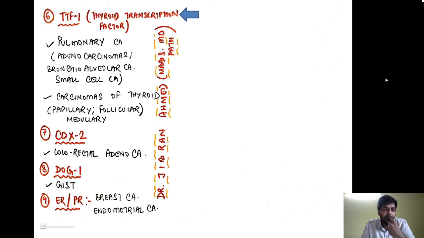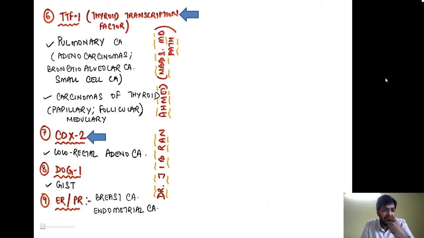This is positive in two tumors only. One is the pulmonary carcinoma and another one is the carcinomas of the thyroid. So in which types of pulmonary carcinoma is the TTF1 positive? In adenocarcinomas, bronchoalveolar carcinomas, and small cell carcinomas, which is a neuroendocrine tumor. As well as it is positive in the carcinomas of the thyroid, that is the papillary, follicular, and the medullary variants.